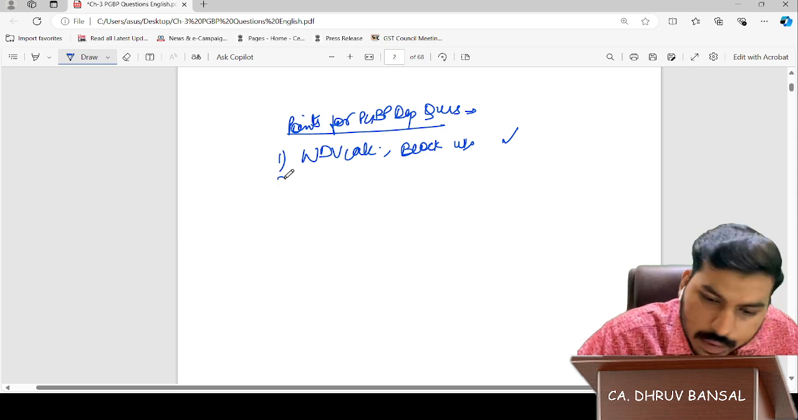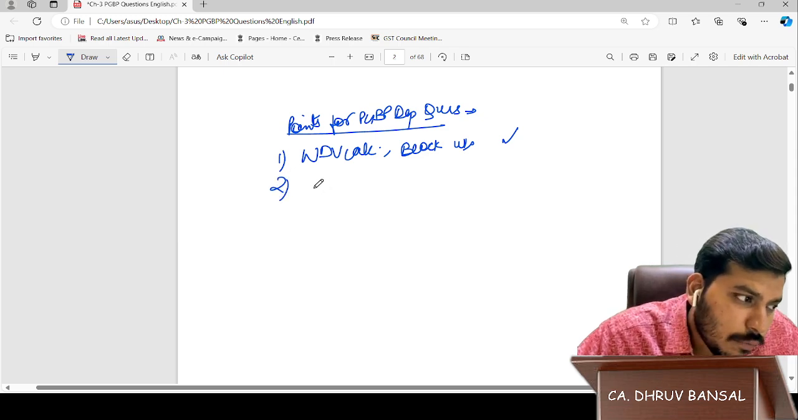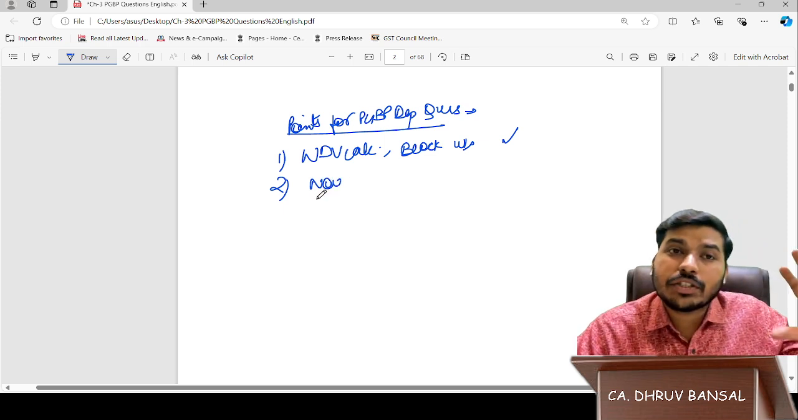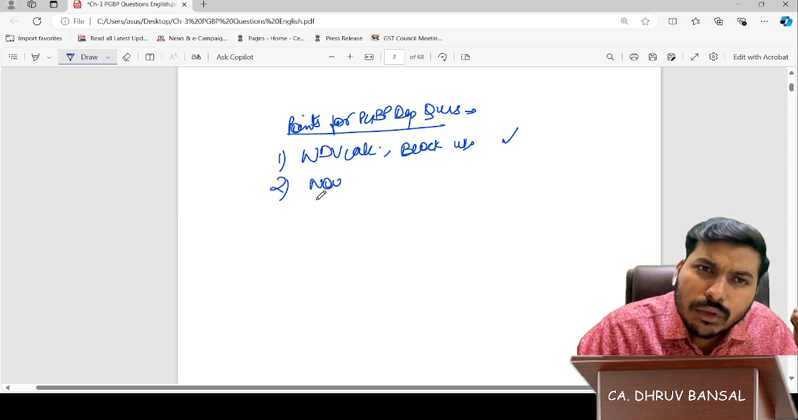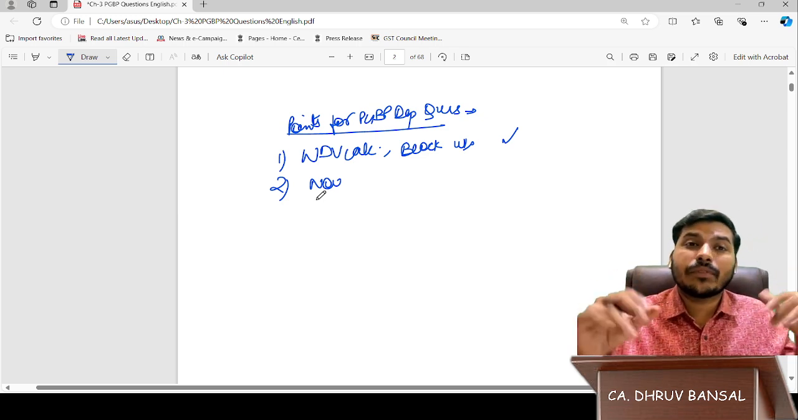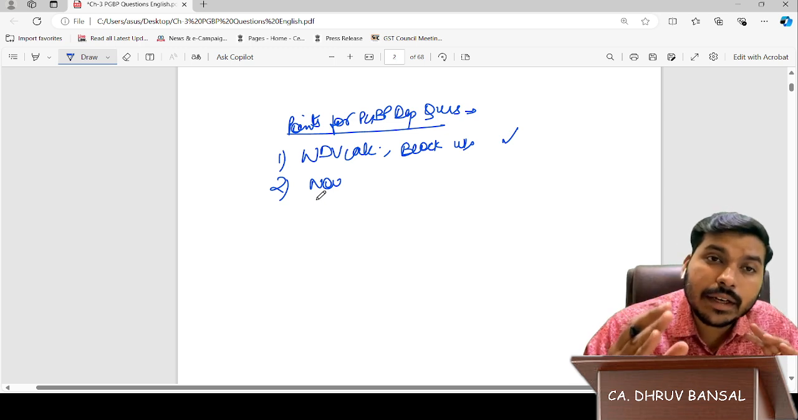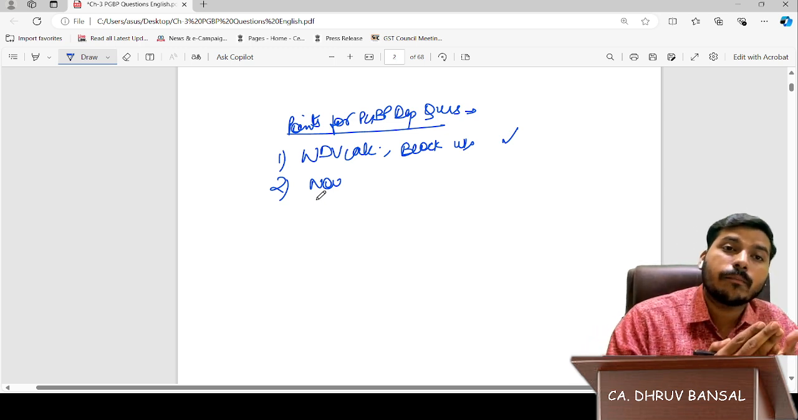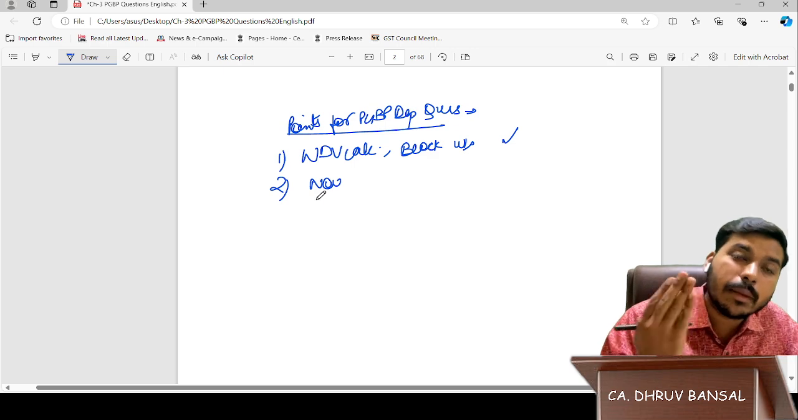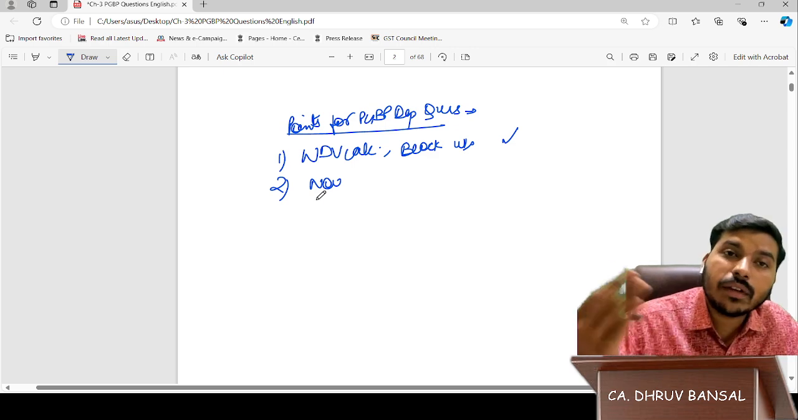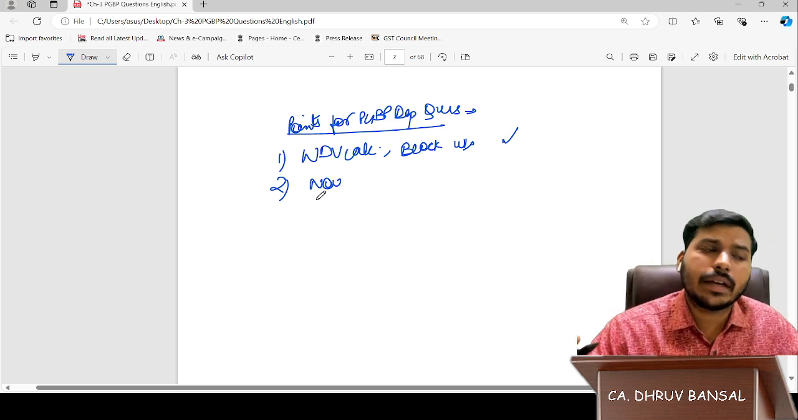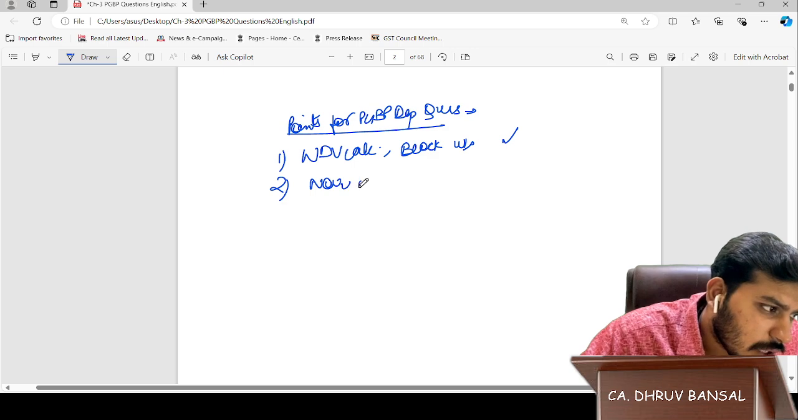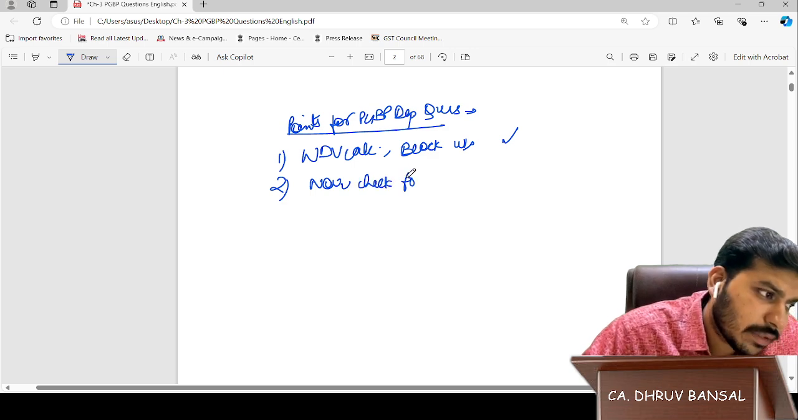Second point, we have to see whether the asset is purchased and put to use for more than 180 days or less than 180 days. What's the use of that? Students, if less than 180 days, the rate of depreciation gets half, and the depreciation amount also gets half. That's why we have to see whether the asset is used for more than 180 days or less than 180 days.